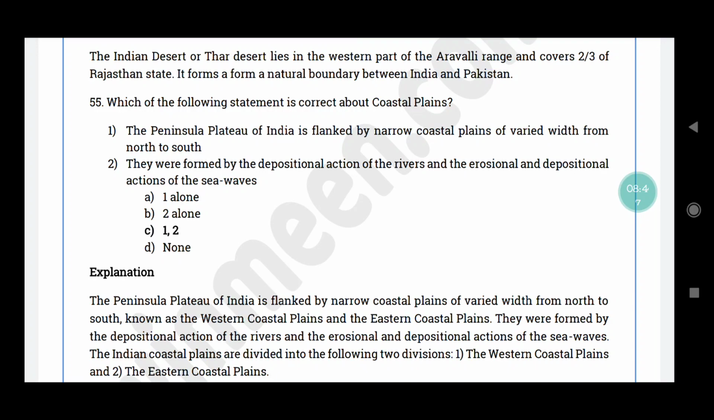The Peninsular Plateau is flanked by narrow coastal plains of varying width from north to south. This is formed by depositional action of rivers and the erosional and depositional action of sea waves. The Indian coastal plains are divided into 2 divisions, which are the western coastal plain and the eastern coastal plain.